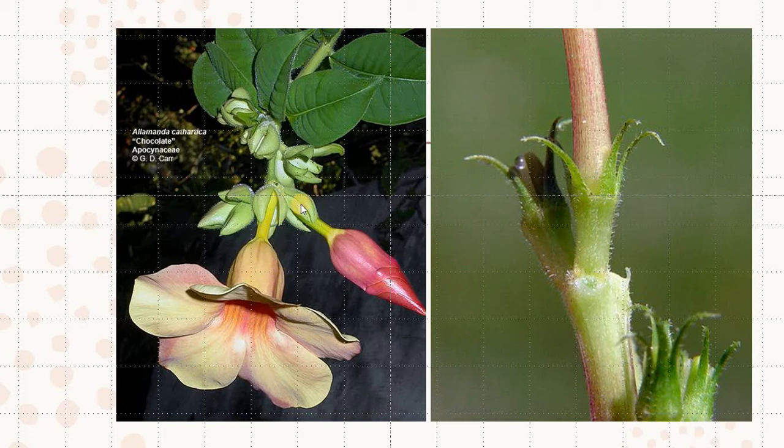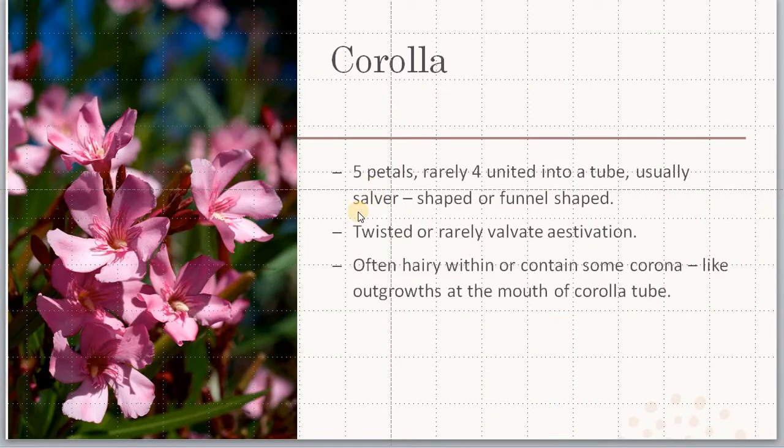Corolla has formed into a tube like this, a funnel shaped, fused corolla. Corolla is formed of 5 petals, and rarely 4 are present. The petals are fused to form a tube, and usually it will be a salver shaped or a funnel shaped structure. The estivation of corolla can be either twisted or rarely valvate.